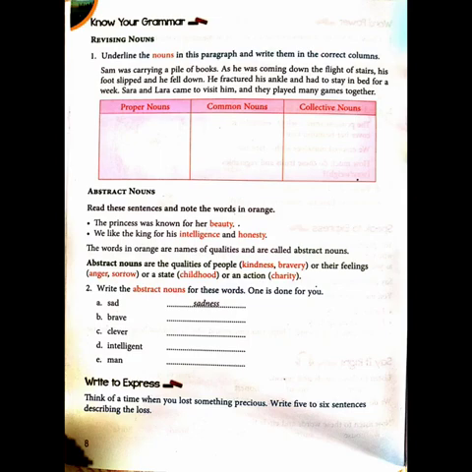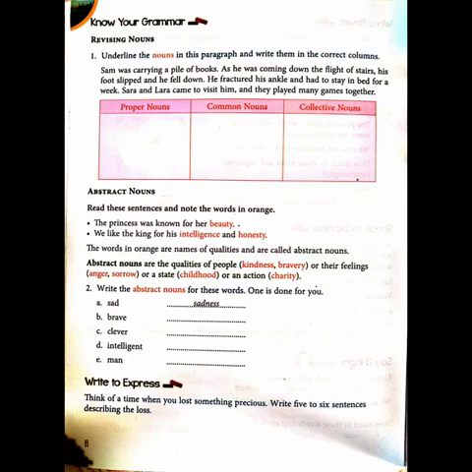Underline the nouns in this paragraph and write them in the correct columns. Sam was carrying a pile of books. Now Sam will come in, proper noun. Carrying is a verb. Was carrying is a verb. A is an article. Pile of books. Books is a common noun and pile of books is a collective noun. So not books, pile of books will be a collective noun. So Sam and pile of books.